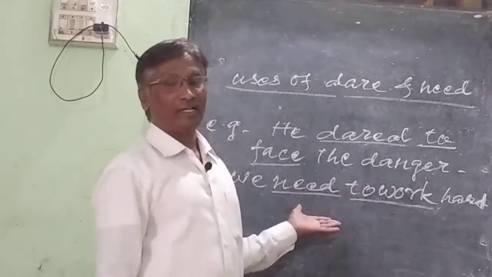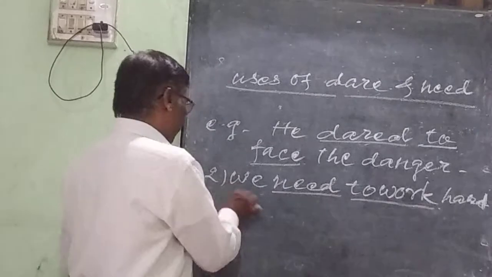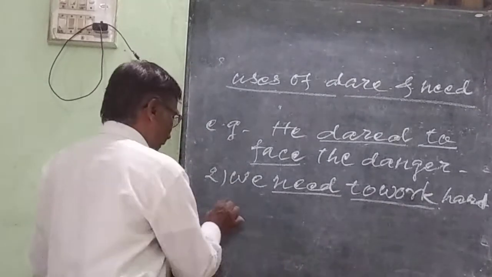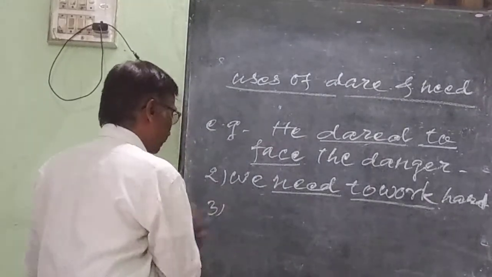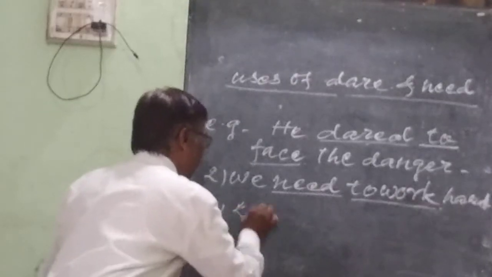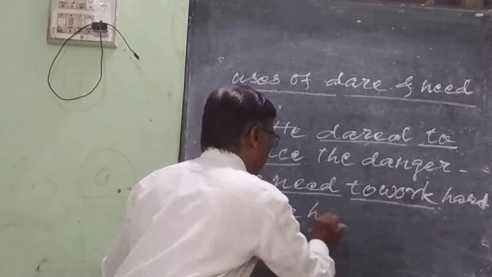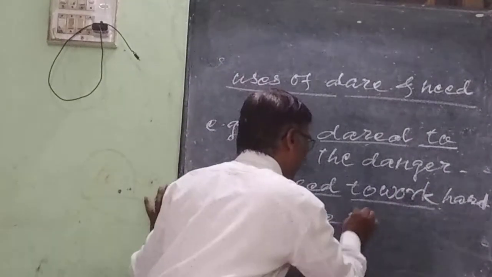When dare and need are used in an interrogative sentence, bare infinitive occurs there. See the example. Dare he face the danger?